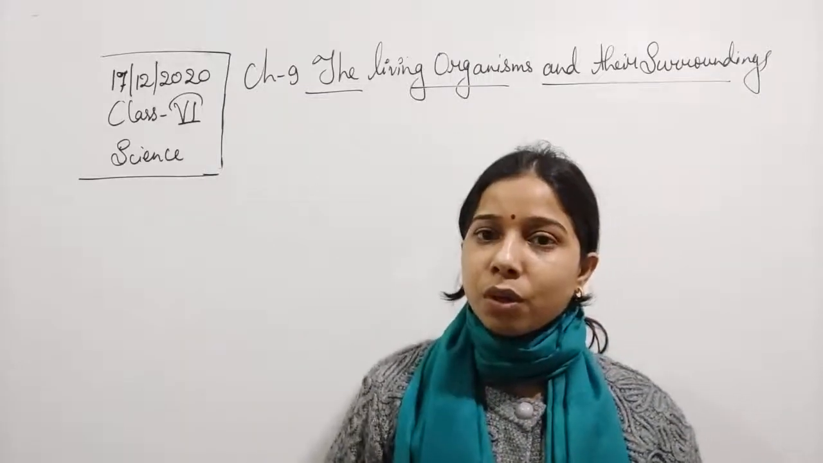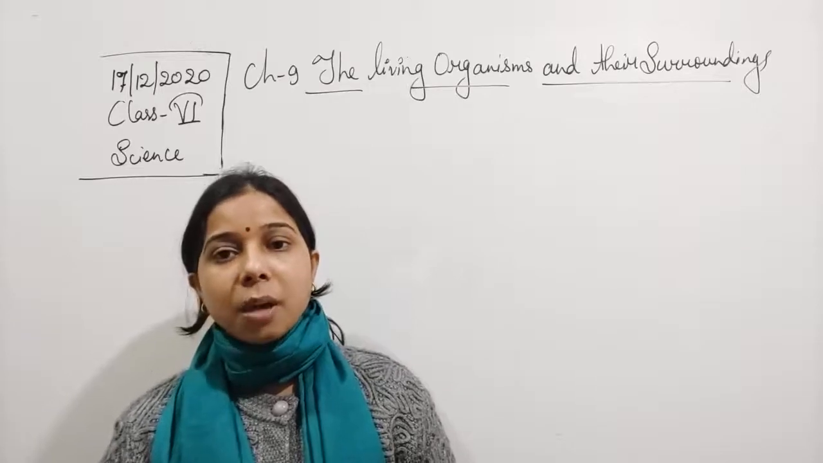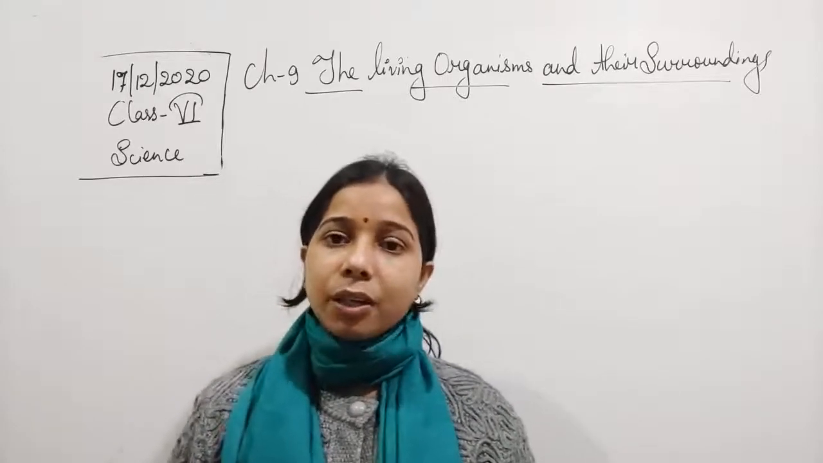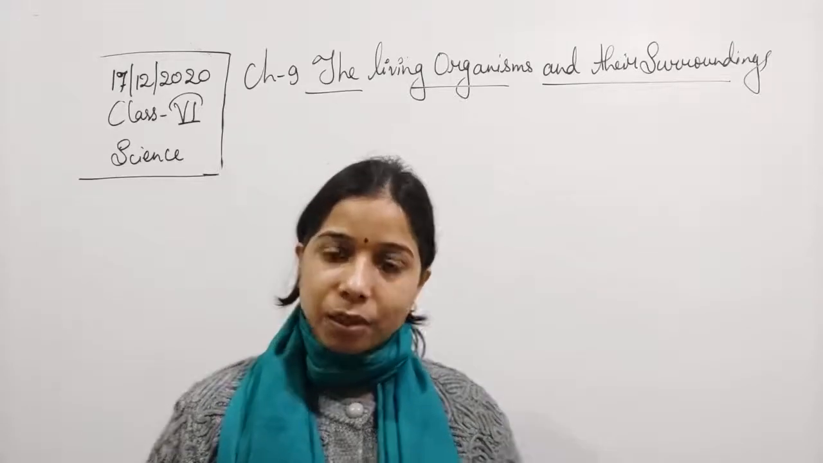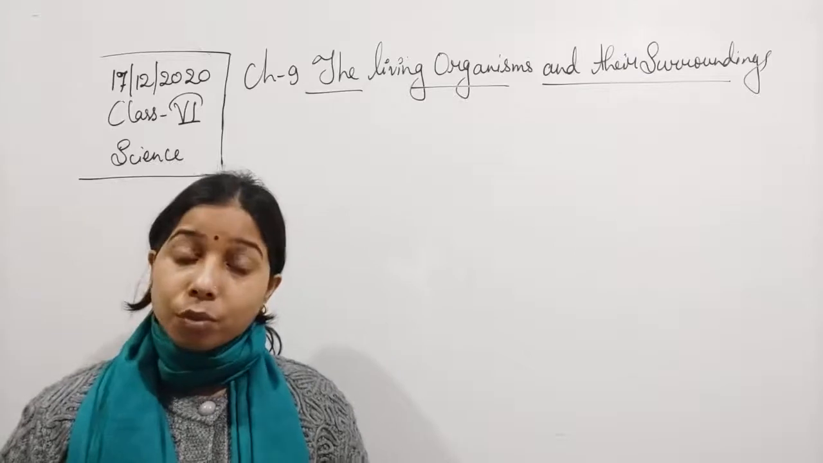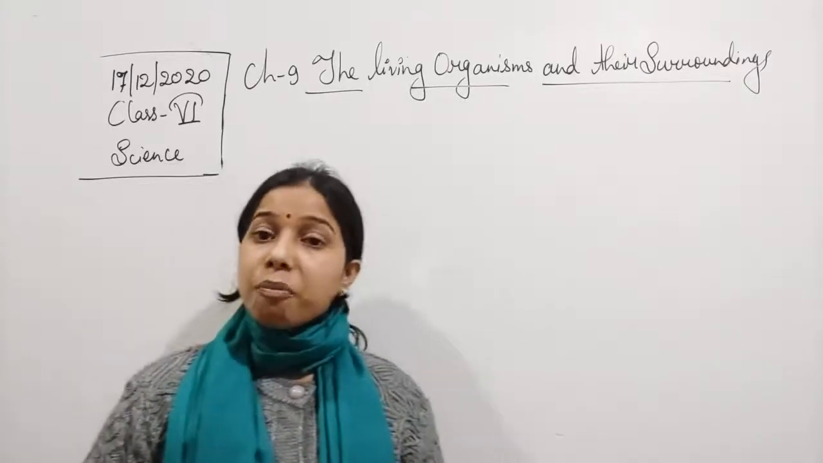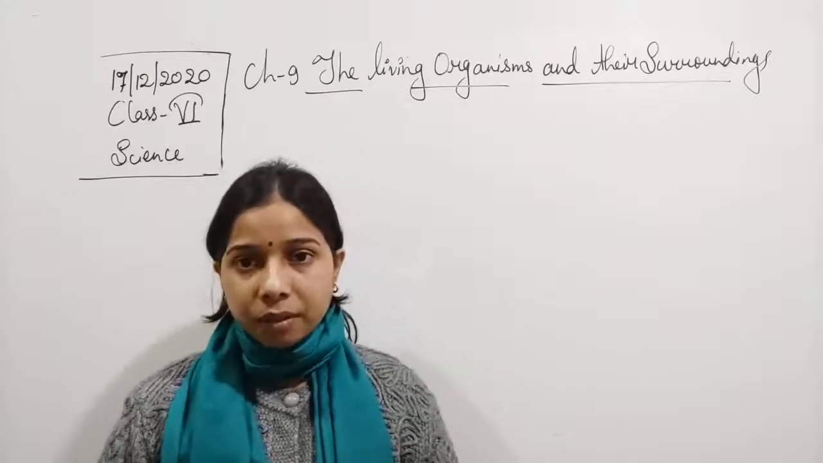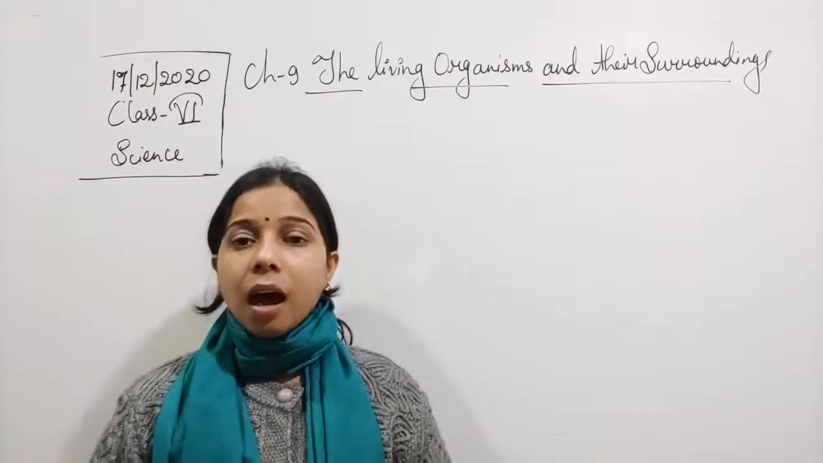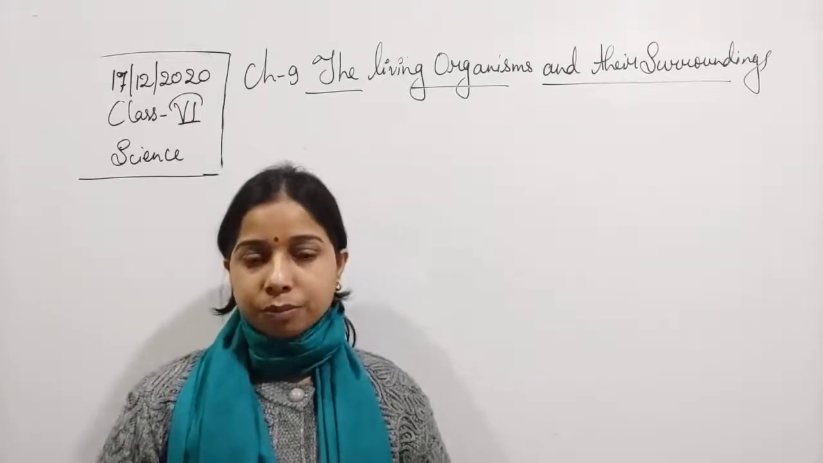Hello students. So students, in the previous class we had completed the chapter, that is chapter 8, body movement, and we discussed how movement occurs through our bones, how the muscles are attached to our bones and how they help in movement, how movement occurs in a human being with the help of the bones and muscles, and how movement occurs in other animals also.